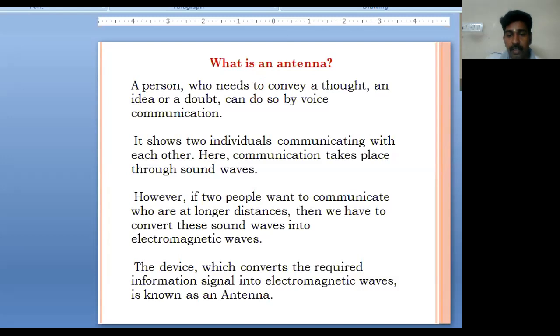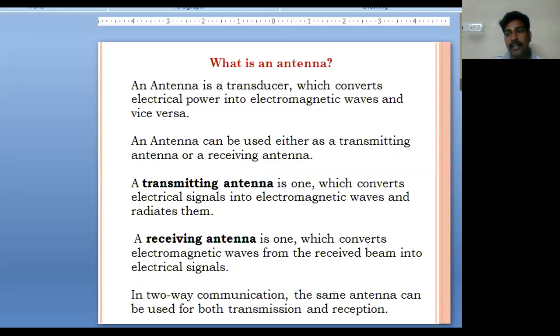So we need a device which converts the required information signal into electromagnetic waves, which is termed an antenna. So we can say an antenna is a transducer which converts electrical power into electromagnetic waves, and on the receiver side again converts the electromagnetic waves into electric power. An antenna can be used either as a transmitting antenna or a receiving antenna. That is, it may be used either at the transmitter side or at the receiver side. If you want to receive the signal, then it should be at the receiver side.